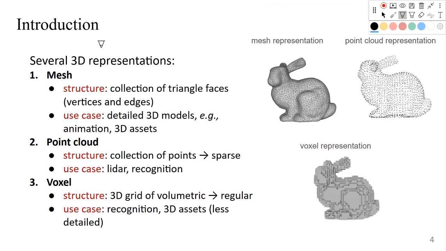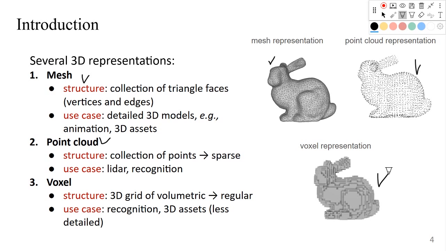In this section, I will discuss the most common 3D representations. So in this video series, we will use point cloud, but I will just give the overview, like we have other data representations of the 3D model. The first representation is the mesh model. We have these visualizations. This is the rabbit 3D model. This is the mesh representation. This is the point cloud, and this is the voxel representation.